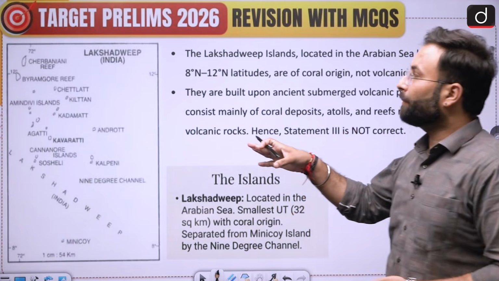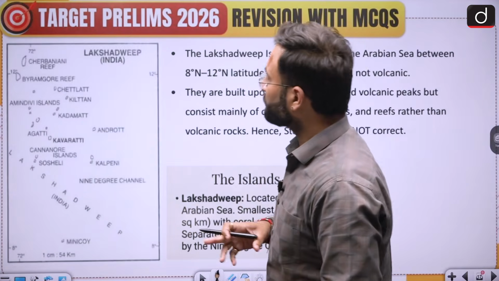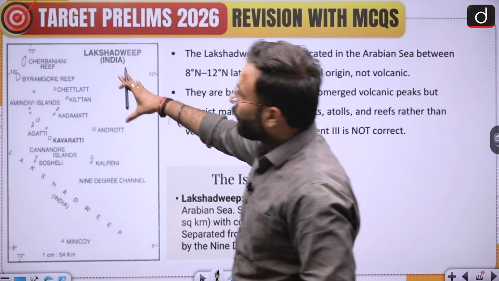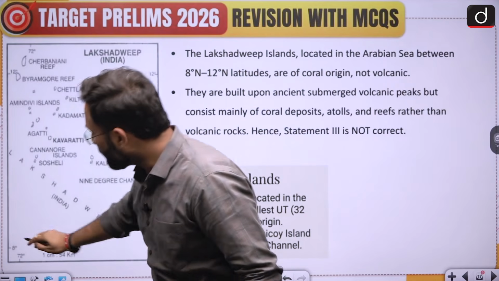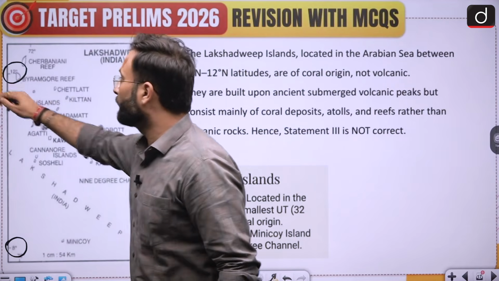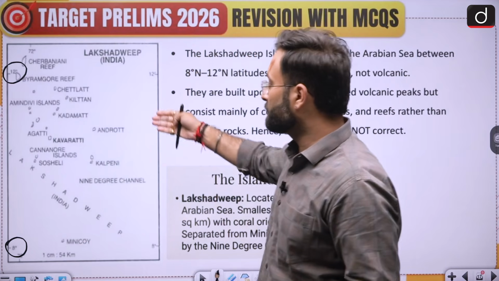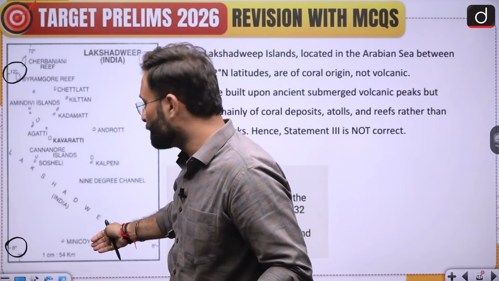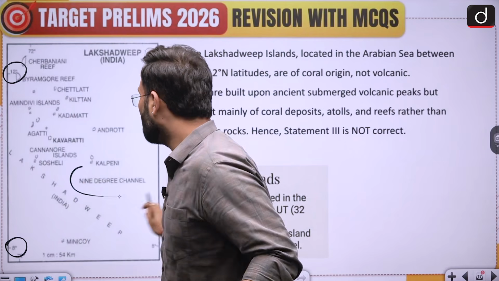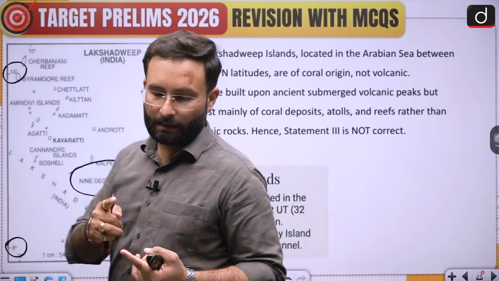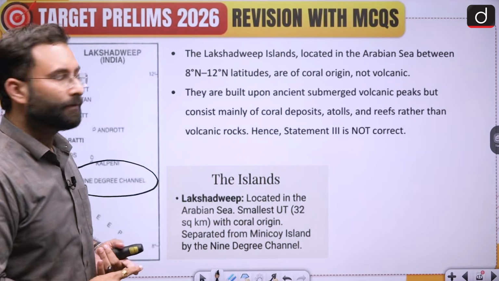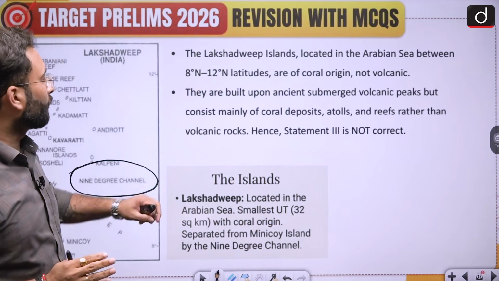Now moving to the third part, that is your Lakshadweep. I already told you that the expanse is from 8 degree to 12 degree. Among the different islands, there is Lakshadweep and then there is Minicoy, separated by a 9-degree channel. So there is a 10-degree channel and a 9-degree channel which you should note down.